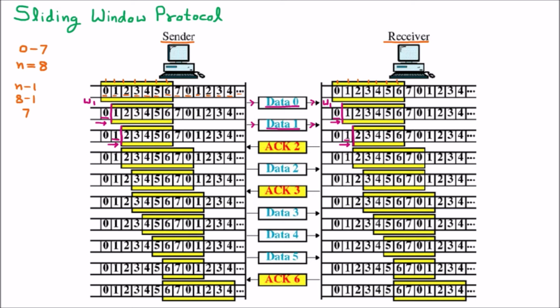Now it is time to receive the acknowledgement. In parallel, as we are sending the data from sender to receiver, the receiver is also sending the acknowledgement. Now the receiver has already received 2 packets, 0 and 1.